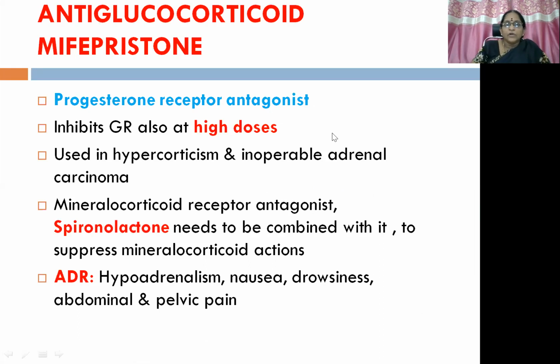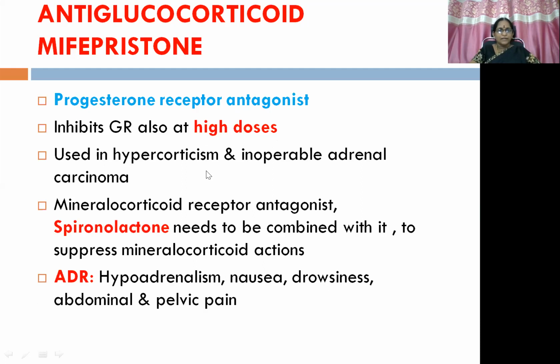Then coming to the glucocorticoid receptor antagonist, only one molecule we have, that is mifepristone. So it is a type of progesterone receptor antagonist, but it inhibits glucocorticoid receptors also at high doses. So we are going to use high doses for the management of hormonal disorders connected to the HPA axis.